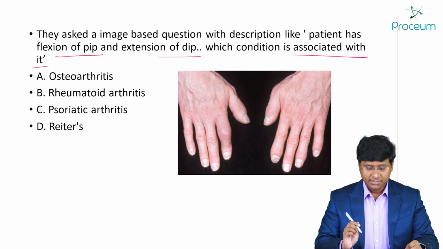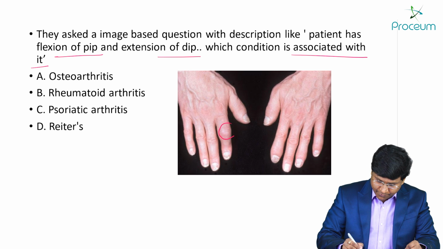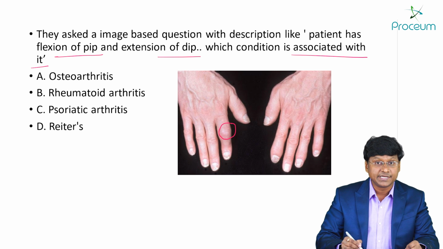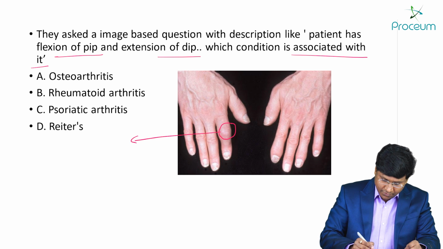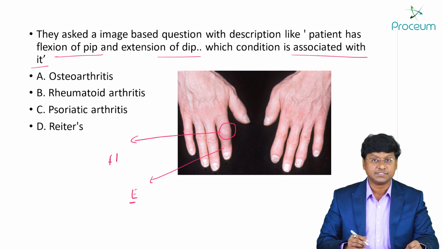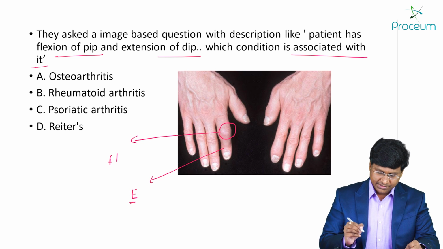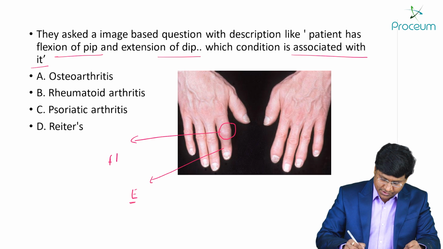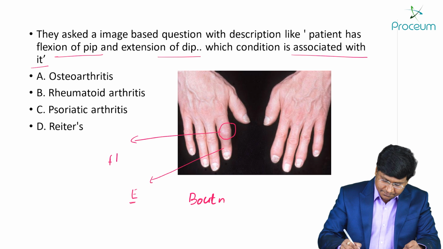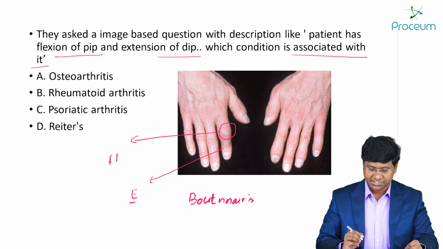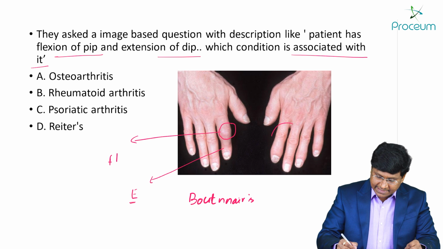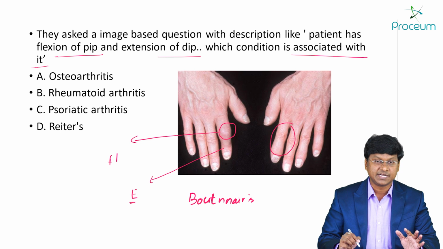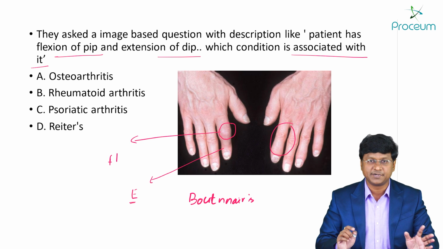So the question, if you see here, the abnormality is in the proximal interphalangeal joint. That is, there is flexion of the proximal interphalangeal joint and there is extension of the distal interphalangeal joint. So now what does this show? This shows a deformity which is known as buttonhole deformity or Boutonniere deformity. Right, buttonhole or the Boutonniere deformity. Now, two hands have been given. That means there is symmetrical involvement in this particular disease.